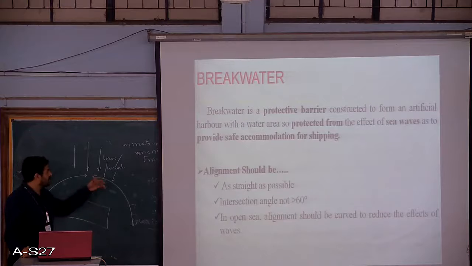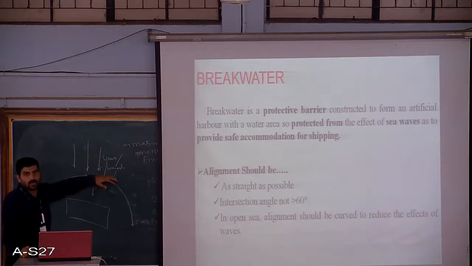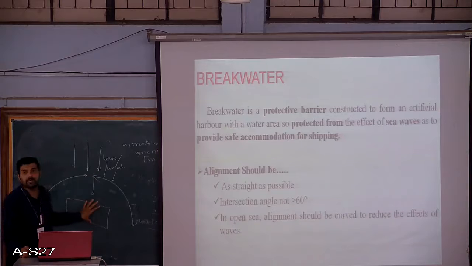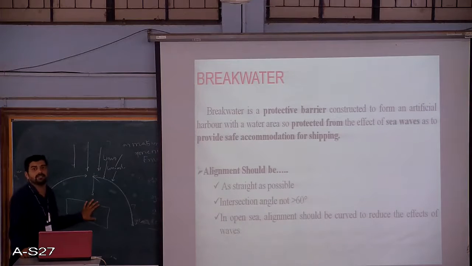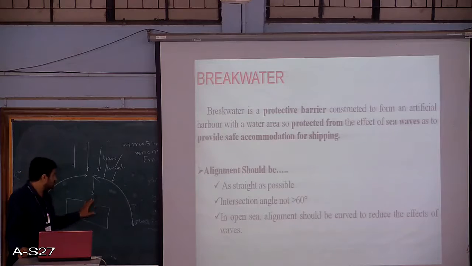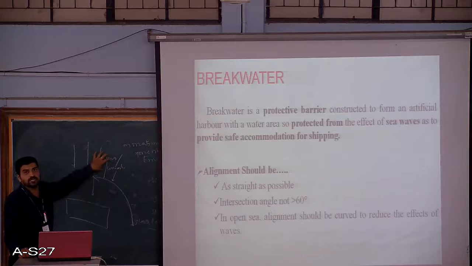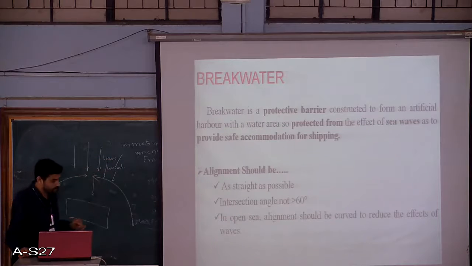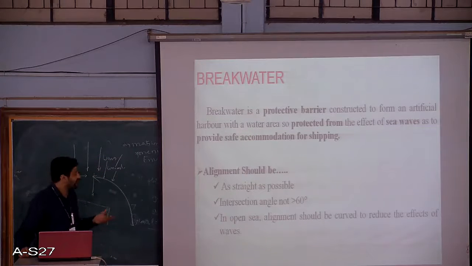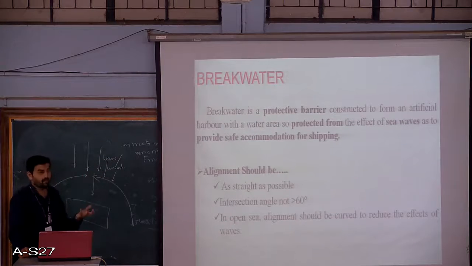Why this is needed is because if the breakwaters are not there, the force of the waves is going to hit the harbor components in a very strong way, which is going to further damage the components in the long term or maybe in the short term also. So that is why it is necessary that the energy of these waves is broken completely. Also, very high waves carry a very high amount of energy, which may cause severe damage to the structure.